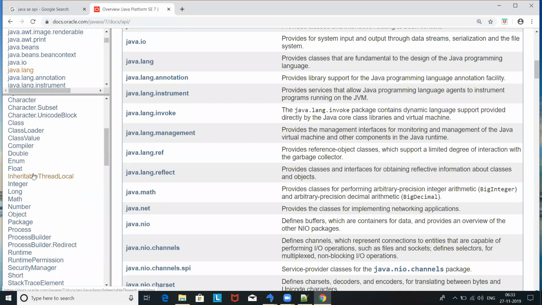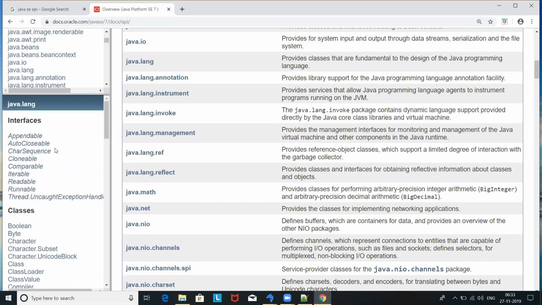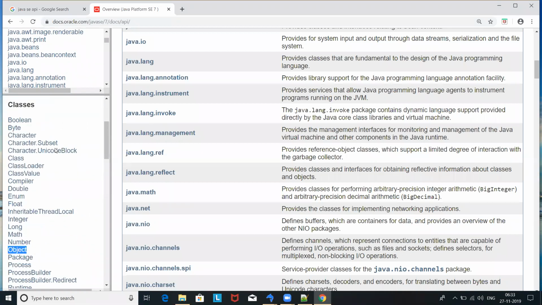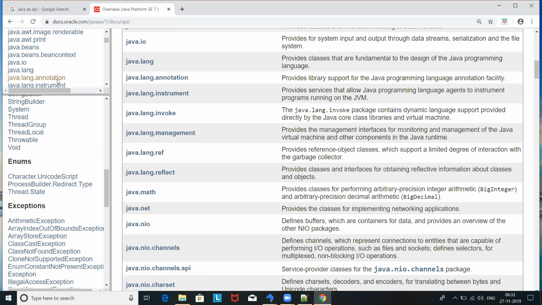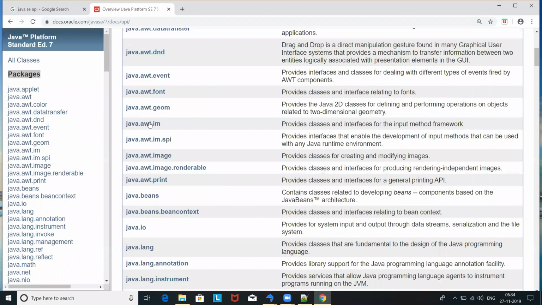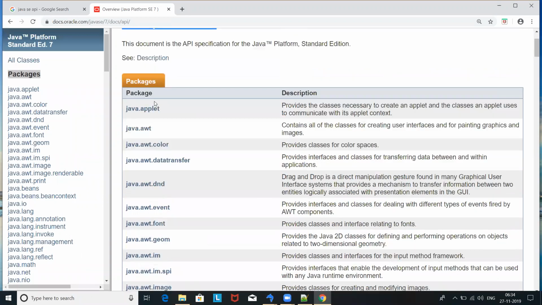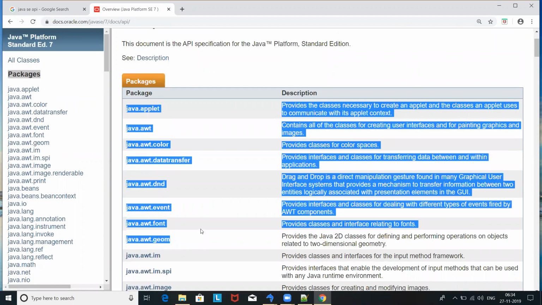Okay, when I talk about java.lang, under this we can see the class called Object. I told you that Object is a class, right? Under which package is Object? It is under the java.lang package. Like this, there are many classes and many packages. Look at this, these are all API specifications, which talk about package names. There are many packages there.